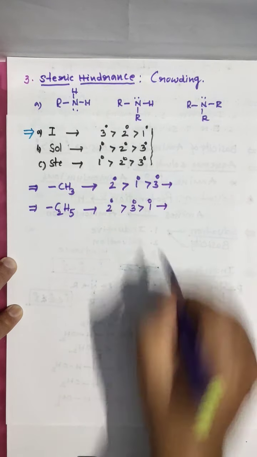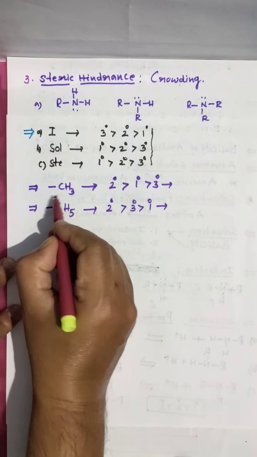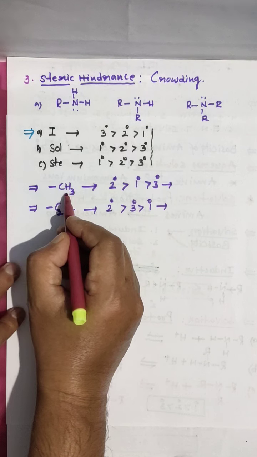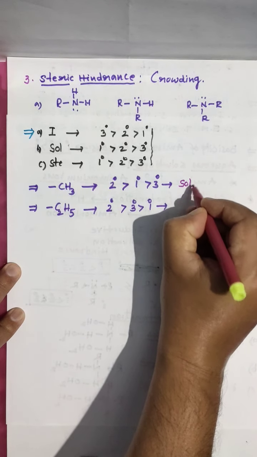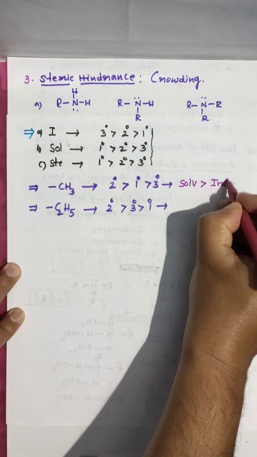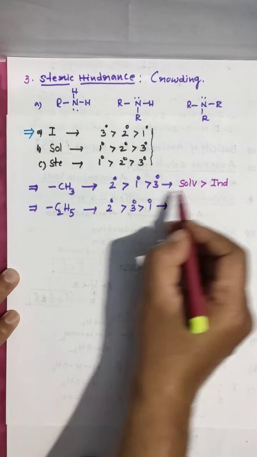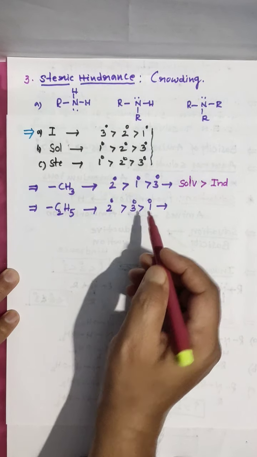Why is the order like this? Look here, this methyl group does not show that much steric hindrance. That's why here solvation is greater than inductive effect. This methyl group will not show that much inductive effect, so solvation effect will be more.